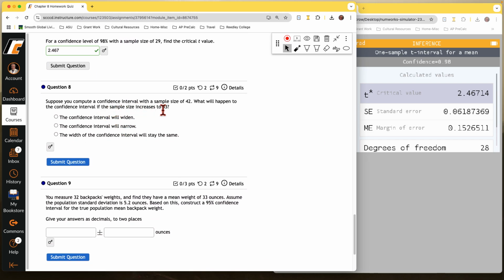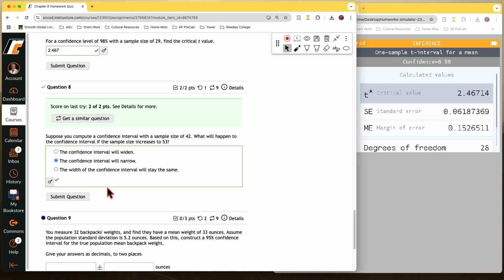Suppose you compute a confidence interval with a sample size of 42. What will happen to the confidence interval as sample size is increased to 53? Well, remember, it's going to get smaller. It's going to get more accurate the larger the sample size. So it will narrow. That's the way to think of it. Larger sample size, narrower confidence interval. If we went with a smaller sample size, then it would have widened. Different sample sizes will make a difference.